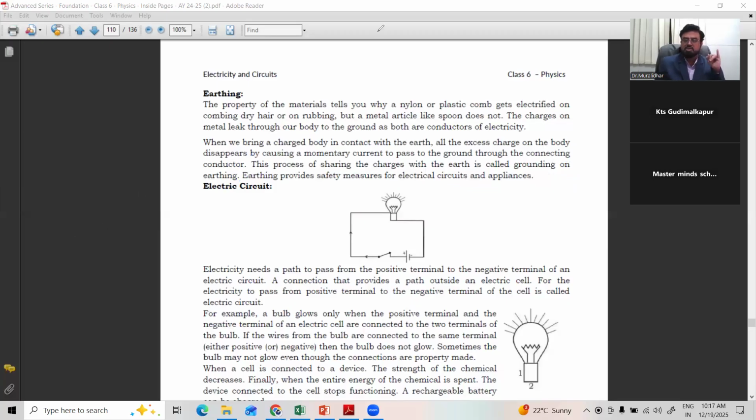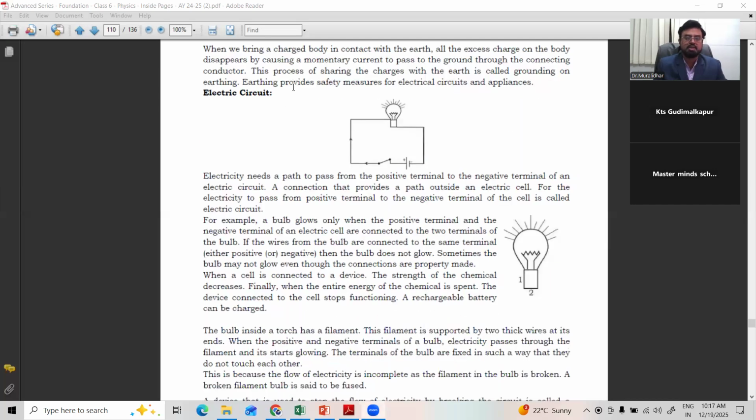So we learned, starting with what an electric cell is, which is the source of electricity, the electric bulb, the consumer of electricity, conductors, insulators, semiconductors, and earthing. Now come to the next part of the chapter. After knowing about electricity, now you should come to the electric circuit.